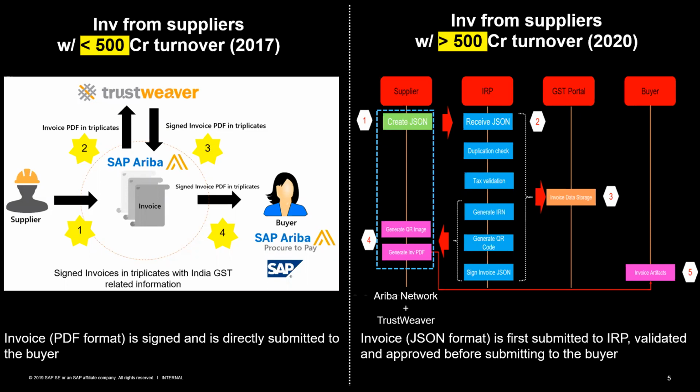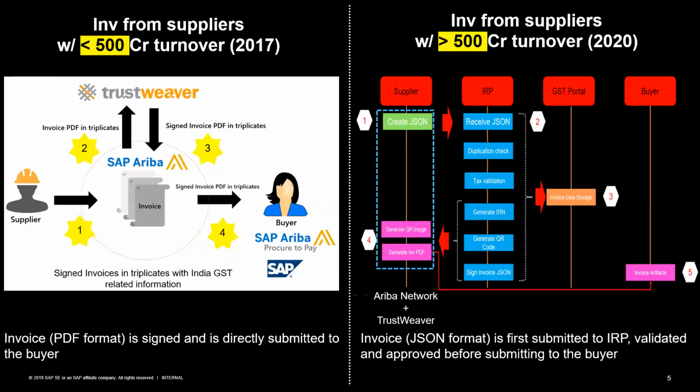There is also a human readable format of the invoice that will be required, because normally for us, the JSON format of the invoice is not very readable, it is a little technical in nature. So there will also be a human readable format of the invoice available. The activities associated with receiving the JSON file, the duplication check, the tax validation, or validation associated with exports, deemed exports, basic domestic supply, and intrastate supplies will all be taken care of at the IRP level.